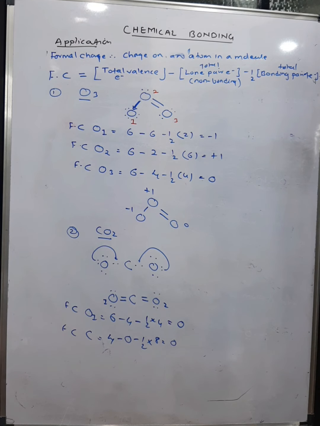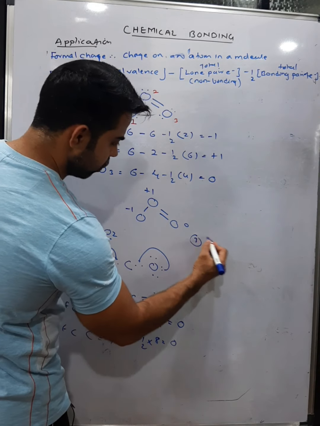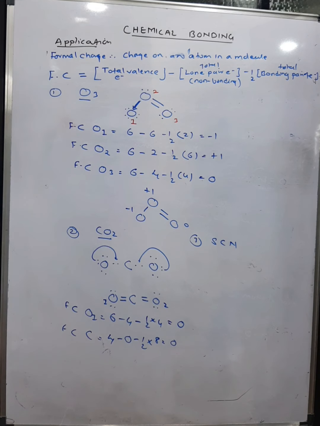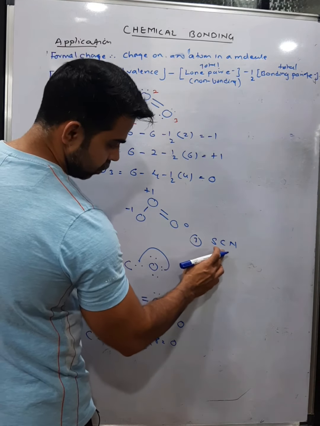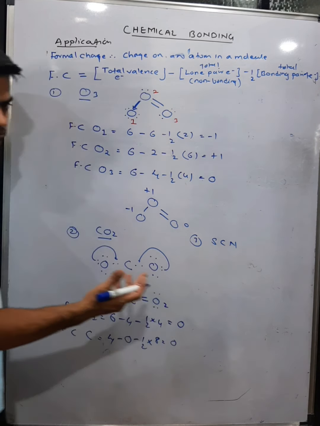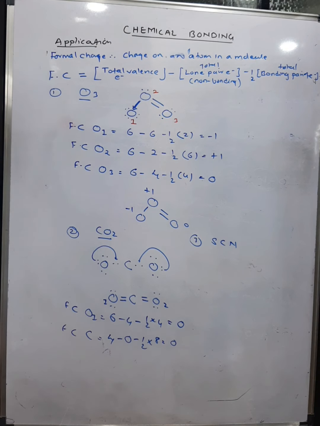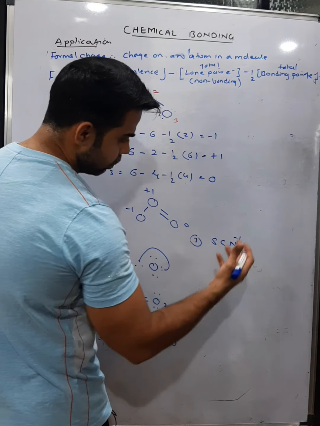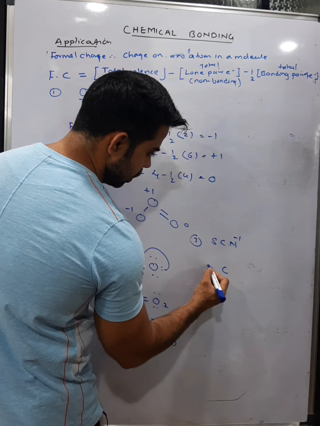Okay, now one more example we can solve. Let's take the example of SCN, the thiocyanate ion. Since it is an ion, it has a charge of -1. Sulfur in its outermost shell has 6 electrons, plus carbon has 4, that is 10, nitrogen is 5. So 10 + 5 is 15 electrons in their outermost shell. But if I add the -1 charge, it becomes 16. SCN minus. Carbon is less electronegative, so I write it in the center, this is sulfur, this is nitrogen.